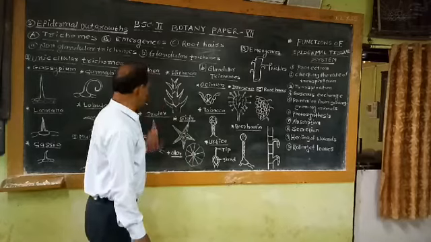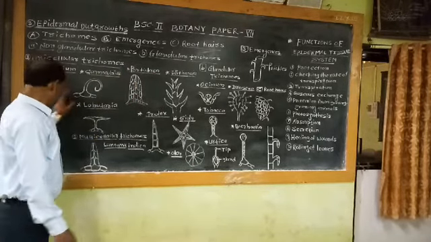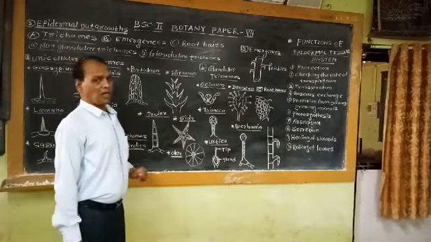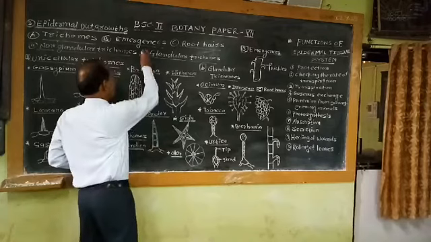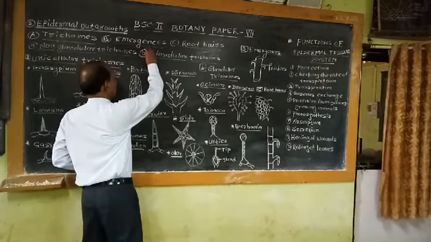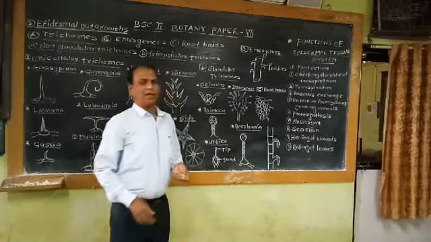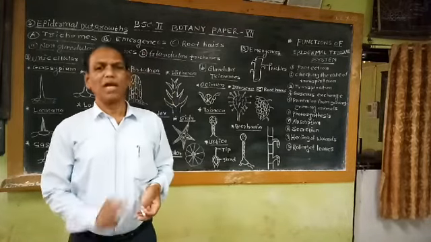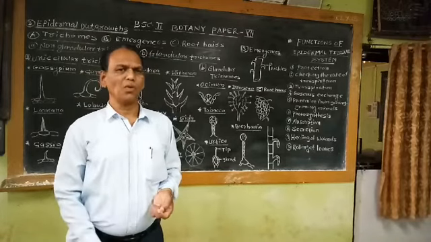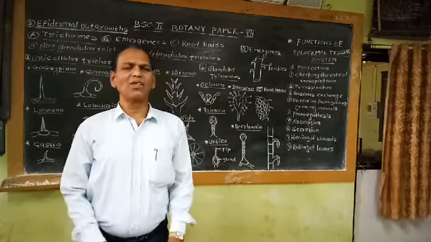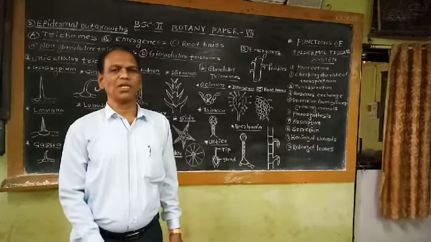So these are the examples of various types of non-glandular, unicellular and multicellular trichomes. The next category of trichome is studied under the heading of glandular trichomes. The word itself indicates that these are trichomes which are glandular in nature. What is the meaning of gland? A gland is a structure which is made up of a single cell or multiple cells, and it has the power of secretion of some secretory substances.